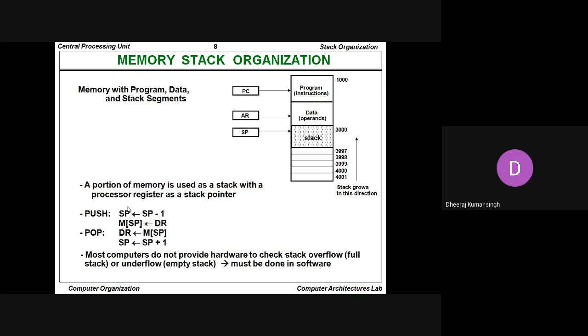First we decrease the stack pointer value by 1 and store the data present in the register into the memory at the stack pointer. And for the pop operation, first of all, transfer the content from the stack pointer memory to the data register and increase the stack pointer by 1.